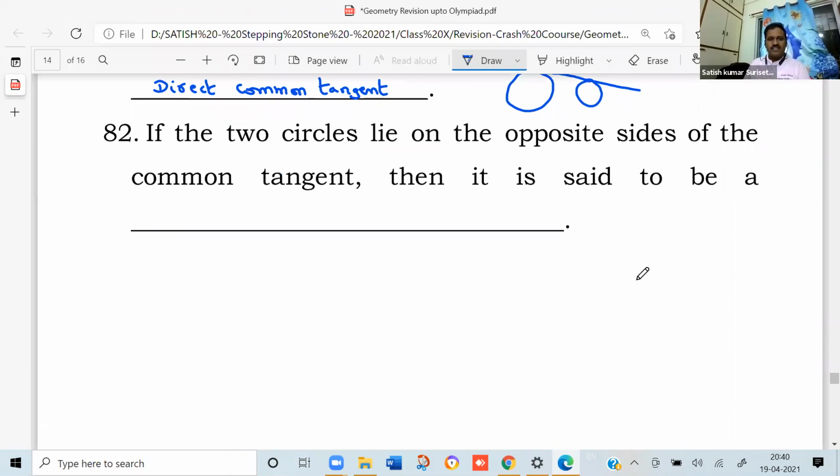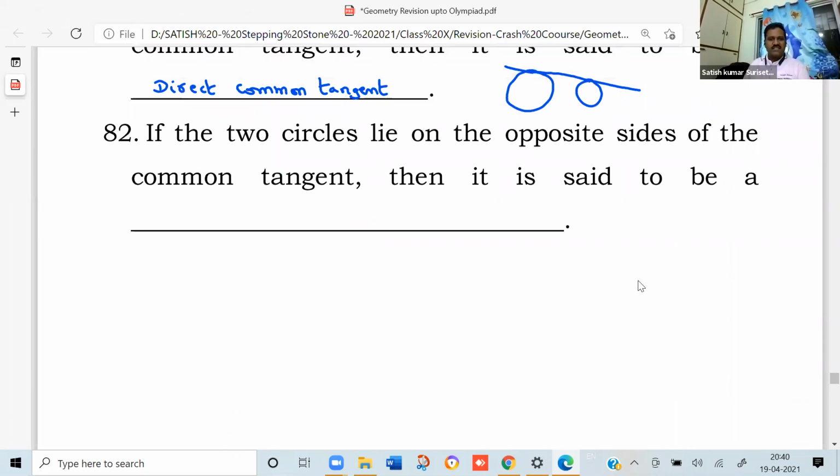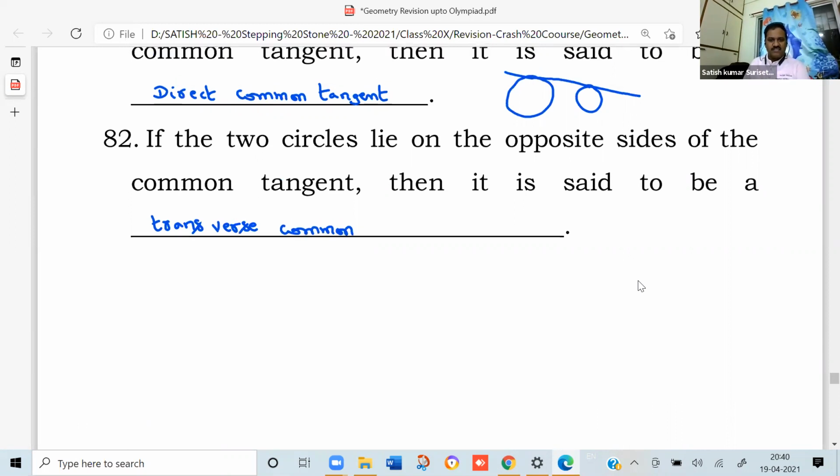Next, if the two circles lie on the opposite sides of the common tangent, then it is said to be a transverse common tangent, or you can say indirect common tangent also. So it will be like this. One circle is on one side, another circle is on the other side.